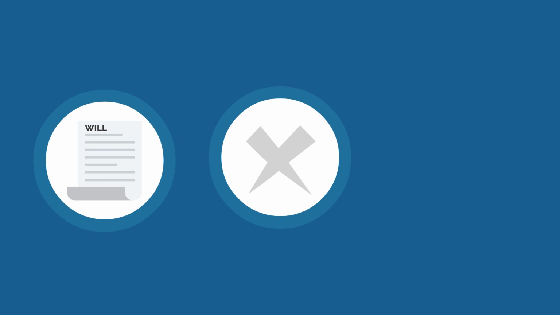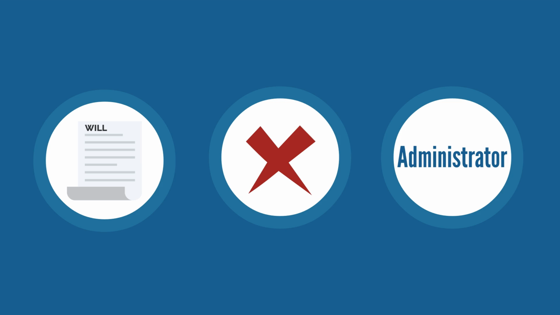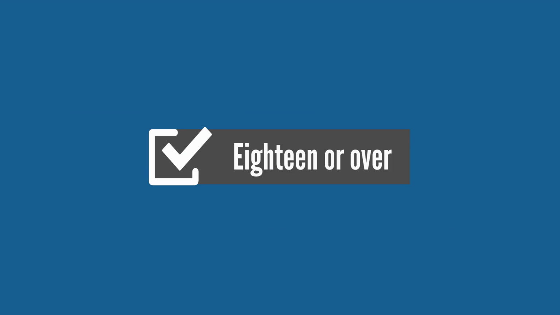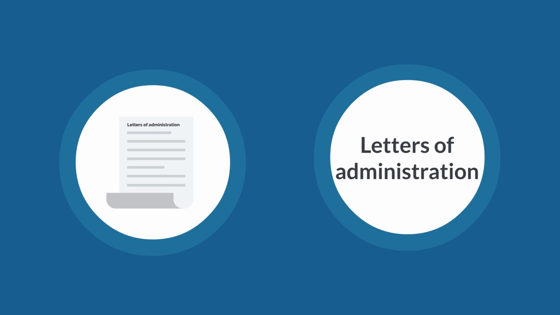If the deceased person did not leave a will, then an administrator deals with the estate. You can apply to become the estate's administrator if you're 18 or over and what's known as the most entitled inheritor of the deceased's estate. This is usually the deceased's closest relative. You'll get a document called Letters of Administration to allow you to start dealing with the estate.